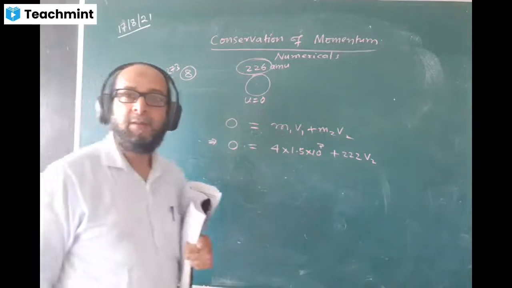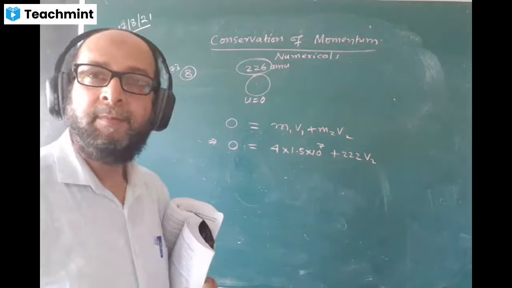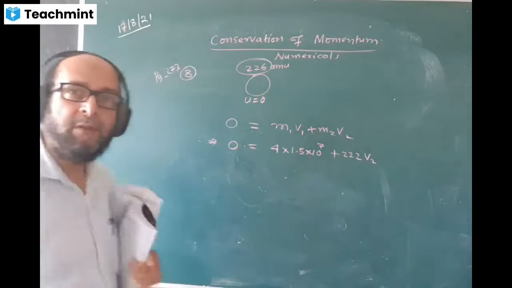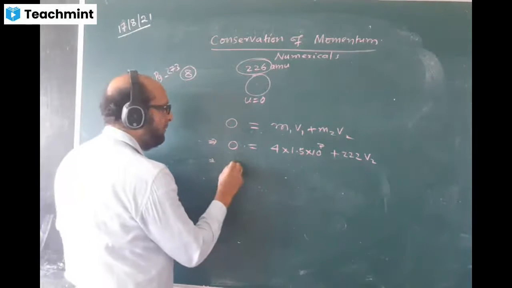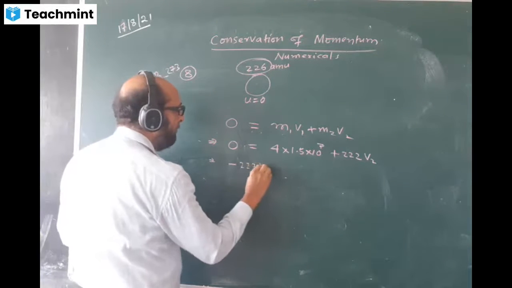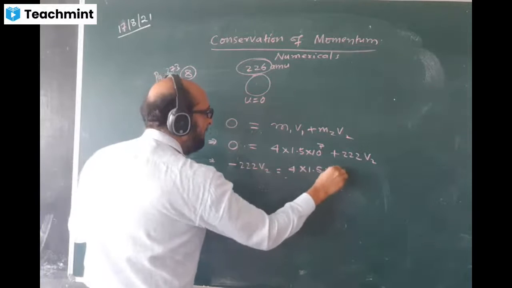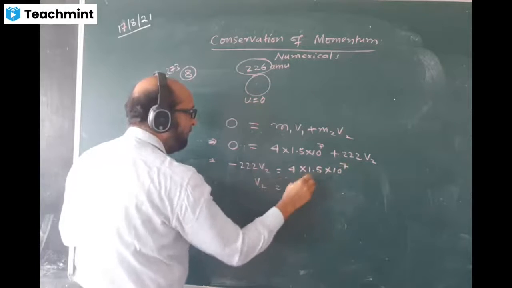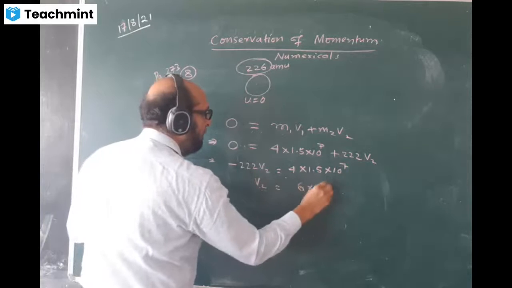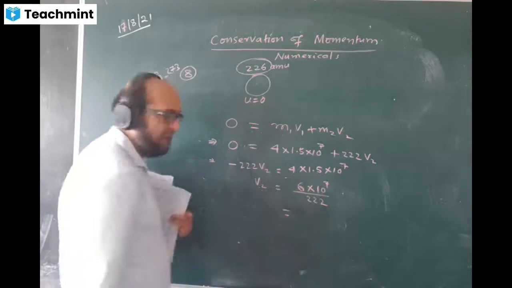What is the answer? Check. Get your answer. That means minus 222 V2 is equal to 4 into 1.5 into 10 to the power of 7. Therefore, V2 value is coming 4 into 1.5, that is 6, into 10 to the power of 7 by 222. Check your answer.